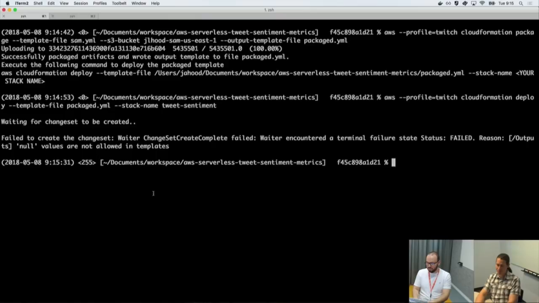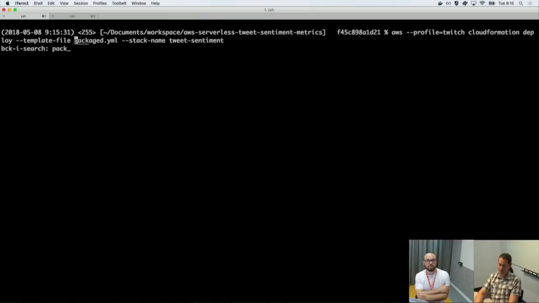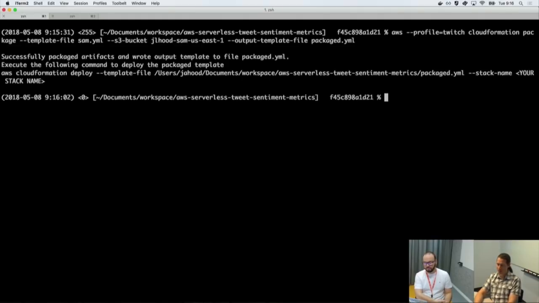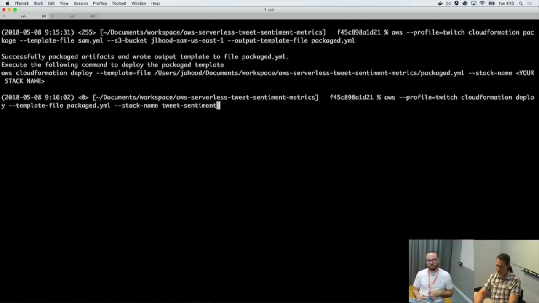Now I don't have to rebuild in Maven because the code is pretty much the same. Yeah, because the code hasn't changed, just the template has. So I just regenerated the template, and then let's try deploying again.